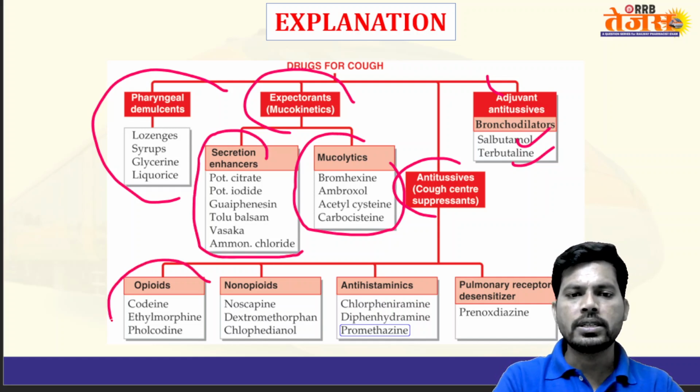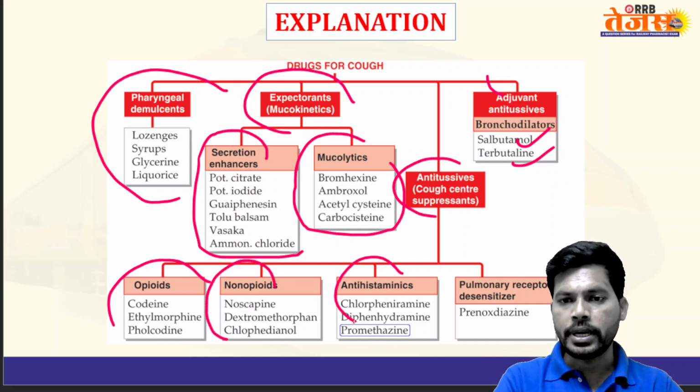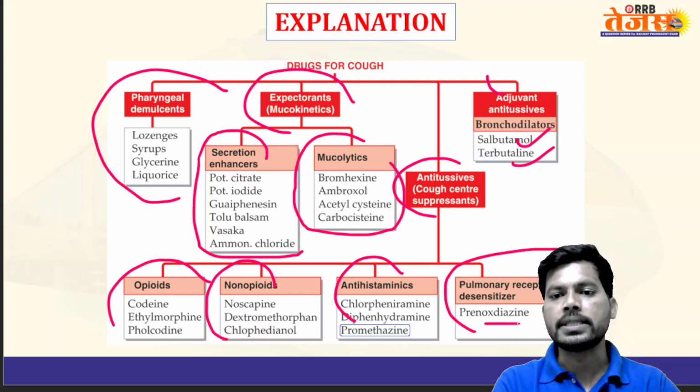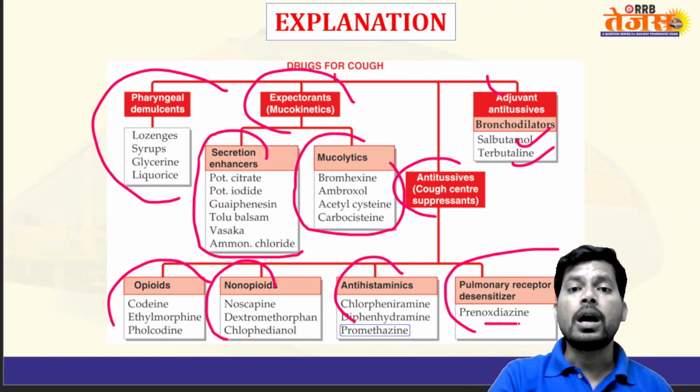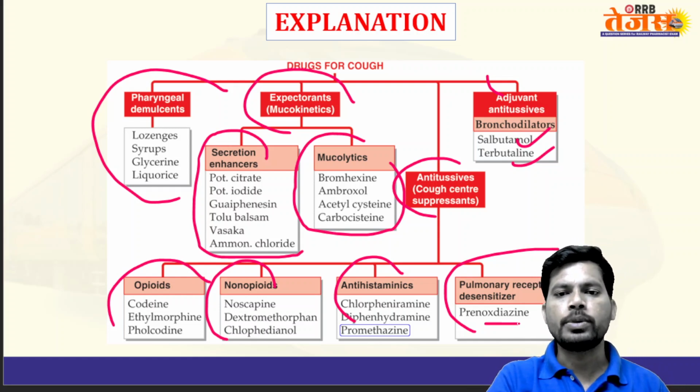And opioids like codeine, non-opioids like noscapine, and antihistamines, and pulmonary receptor desensitizers like prenoxdiazine. Prenoxdiazine is a pulmonary receptor desensitizer, and all this category of drugs is used in the treatment of cough.